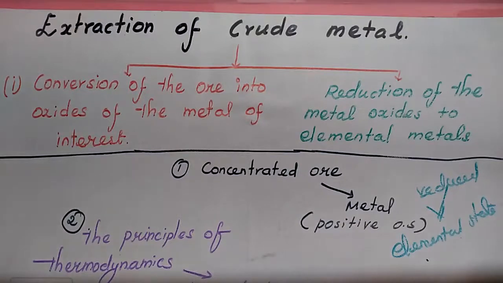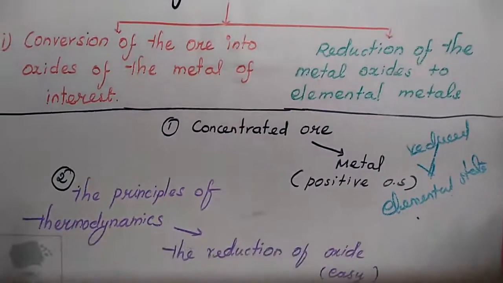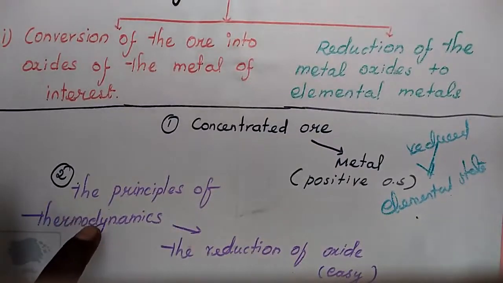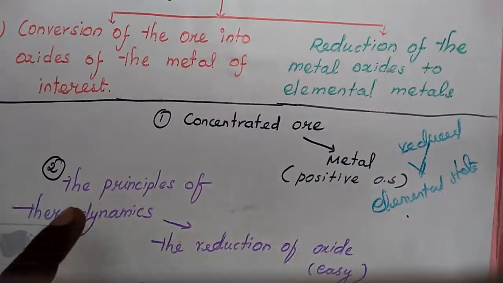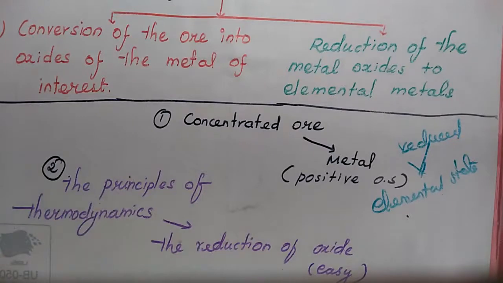We can infer from the principles of thermodynamics that the reduction of oxides is easier when compared to reduction of other compounds of metal, and hence before reduction the ore is first converted into the oxide of the metal of interest.